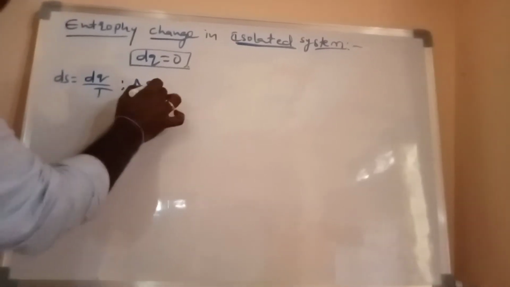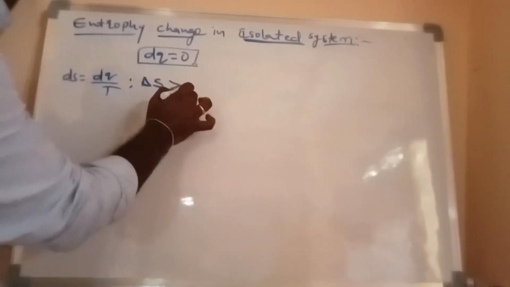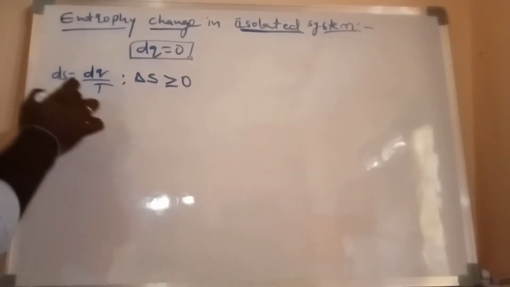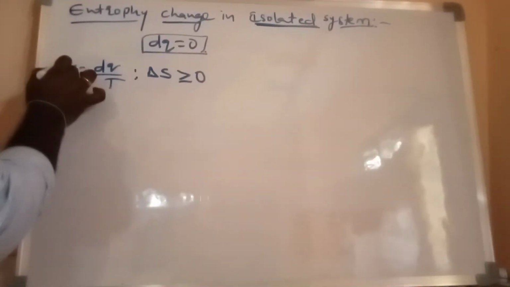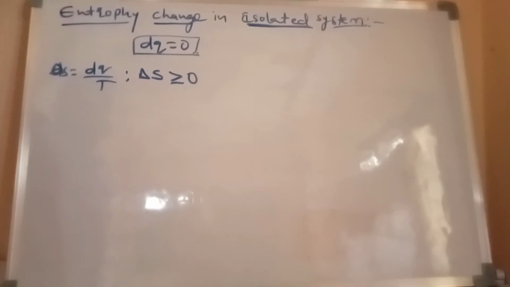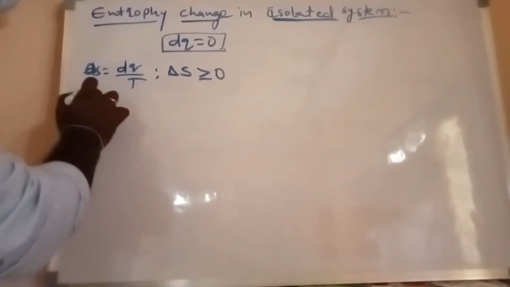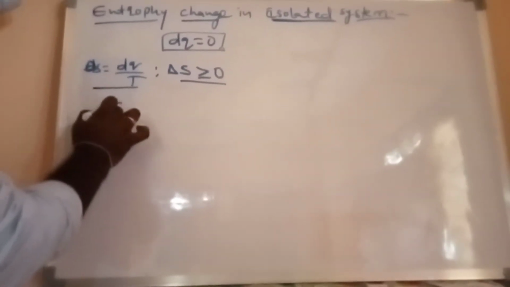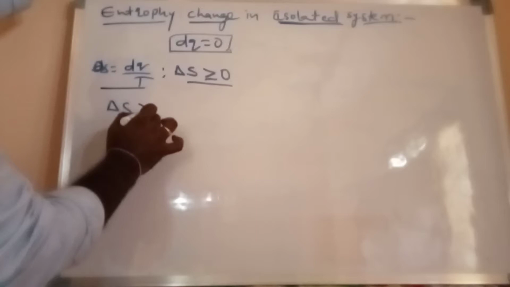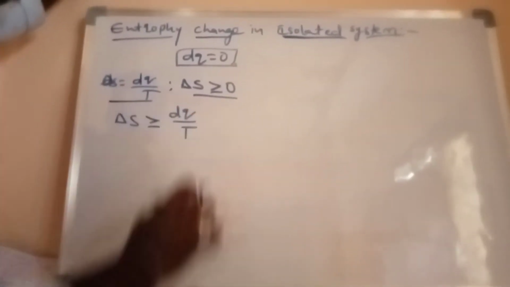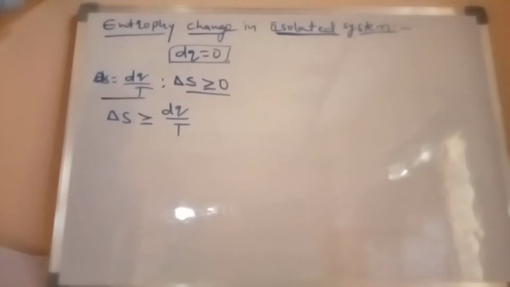From the Clausius inequality, delta S is greater than or equal to 0. From these two equations, here also the same thing: for a finite change, delta S is equal to dq by T, and delta S is greater than or equal to 0. From these two equations, we get delta S greater than or equal to dq by T. This is the entropy equation.